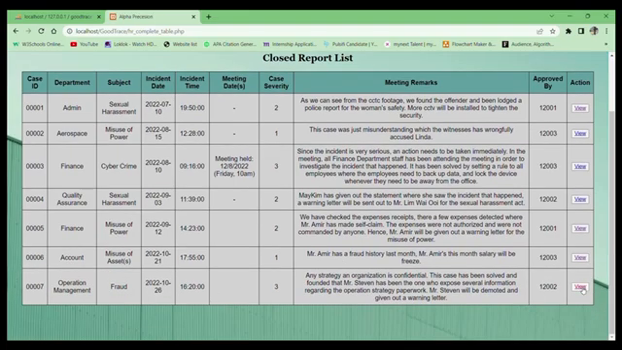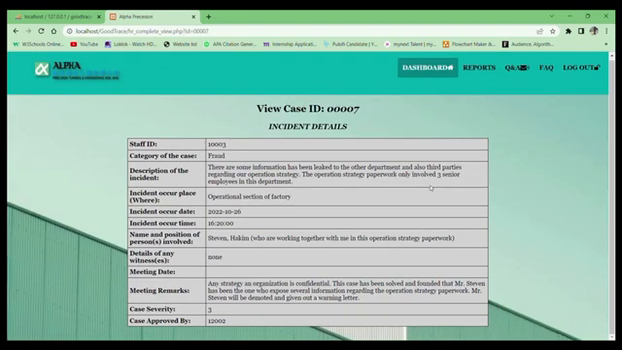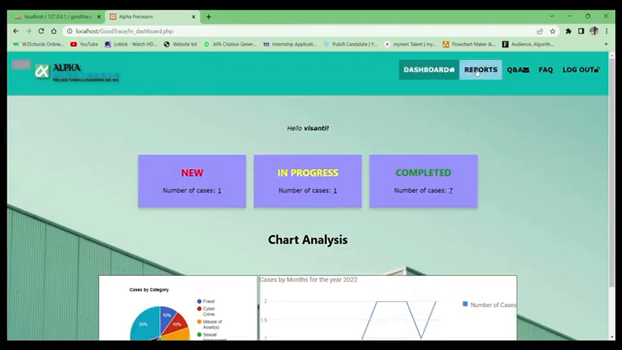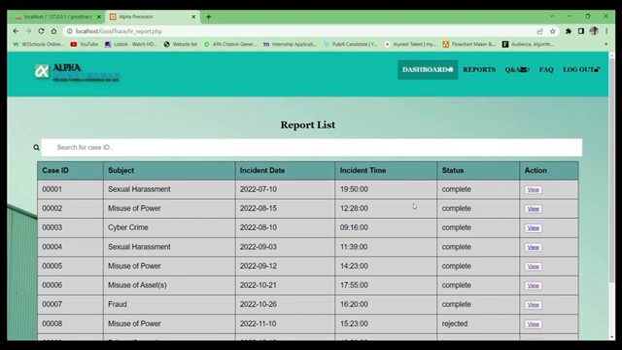We click view. Then all the completed case details will appear to be reviewed as approved and for the company records. Then the next function is the reports function. So if the HR clicks on the report function, it will be directed to all the reports of the cases, including new or rejected, in progress, and complete cases.